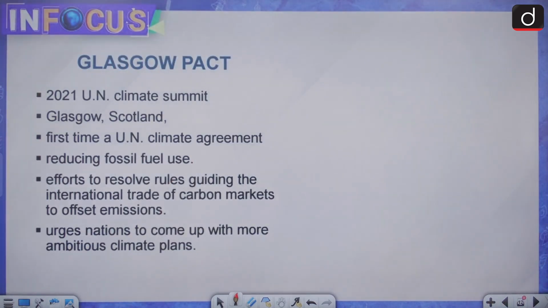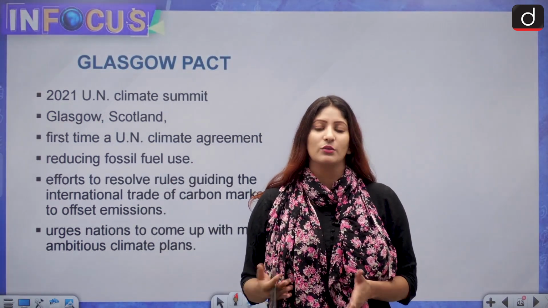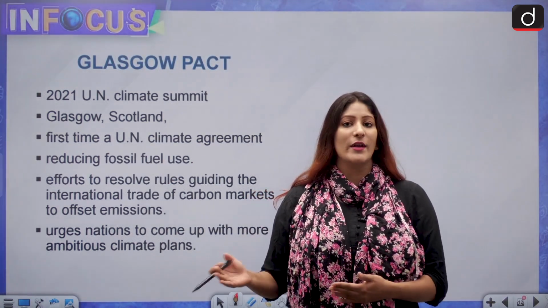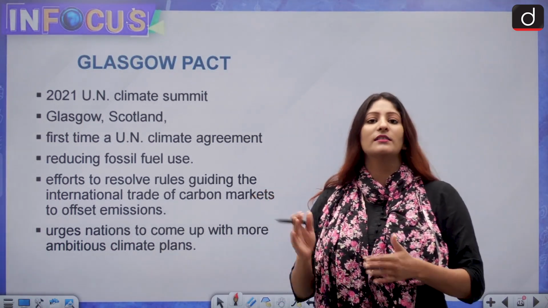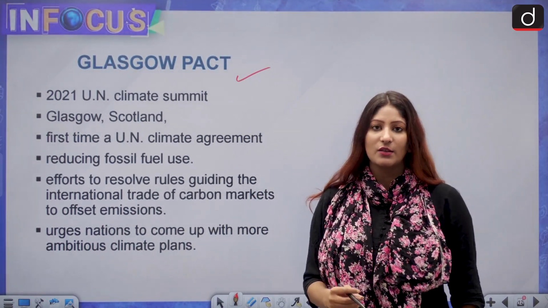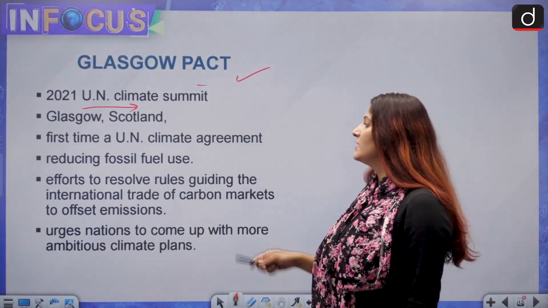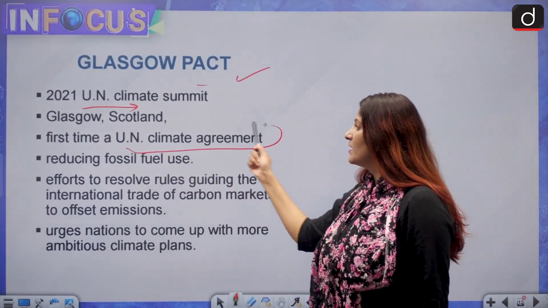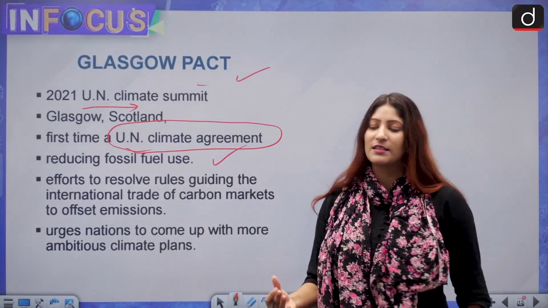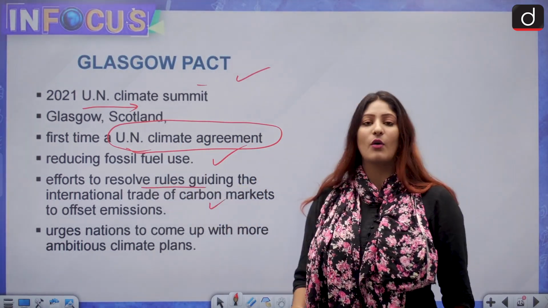Alright, now let's move towards certain terms which are going to occur in your articles of the Hindu, the Indian Express, and which are important for you to understand what is COP27. When it comes along, we will have another episode made on that. The Glasgow Pact happened at Glasgow, Scotland. This was adopted at the 2021 UN Climate Summit, and it is for the first time ever that a UN climate agreement was calling for reduction in fossil fuel use such as coal and gas, and also efforts to resolve rules guiding the international trade of carbon markets to offset emission.